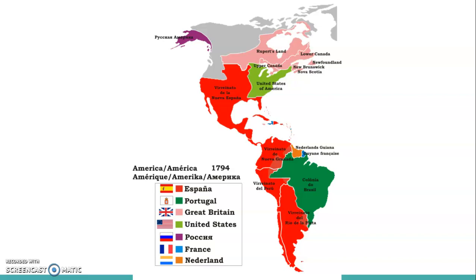By the way, if you didn't know, the New World is North and South America, otherwise known as the Americas, plural, and the Old World is Europe, Africa, Asia, Australia, basically everything else that's not North and South America. The reason it's called the New World is because it was "discovered."